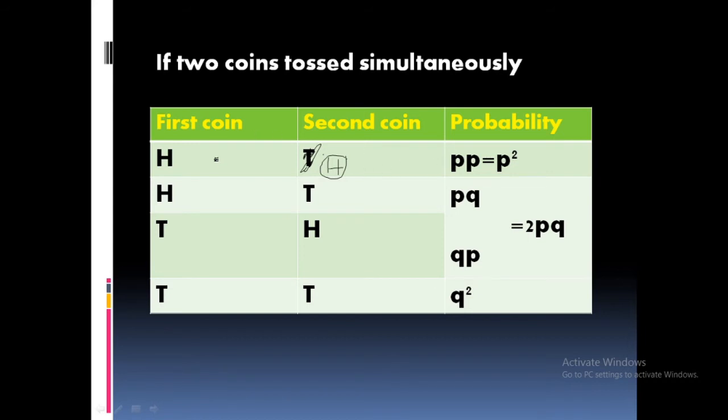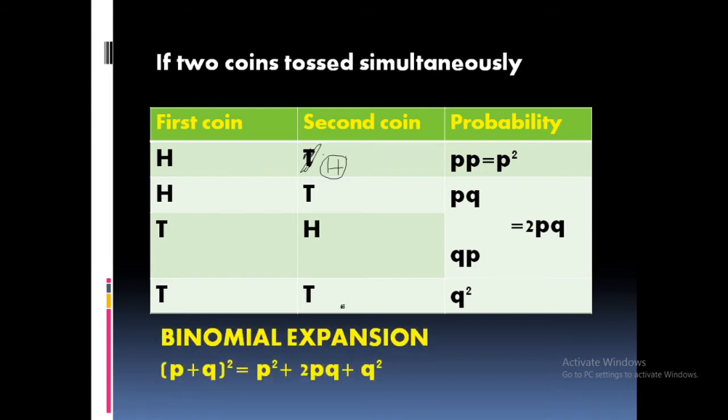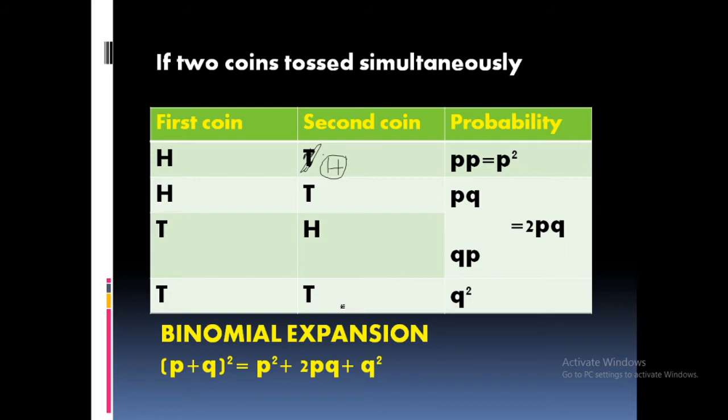Clear? Then in the second case, first coin H, second coin T, so P into Q, that is PQ. Then same here, Q into P, that is again QP. So PQ plus QP is 2PQ. Then the last chance, both getting tail, that is Q square. So this is another method. Here you can derive an equation, that is P square plus 2PQ plus Q square, that is P plus Q whole square. Clear? So binomial expansion is P plus Q whole square, that is P square plus 2PQ plus Q square. So this is how it is derived mathematically.